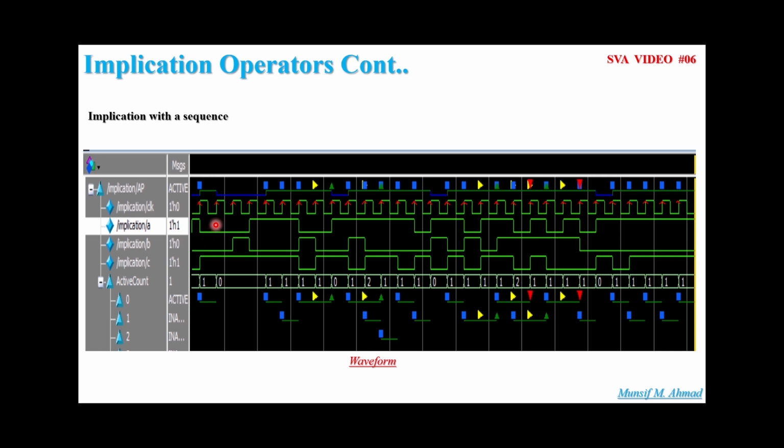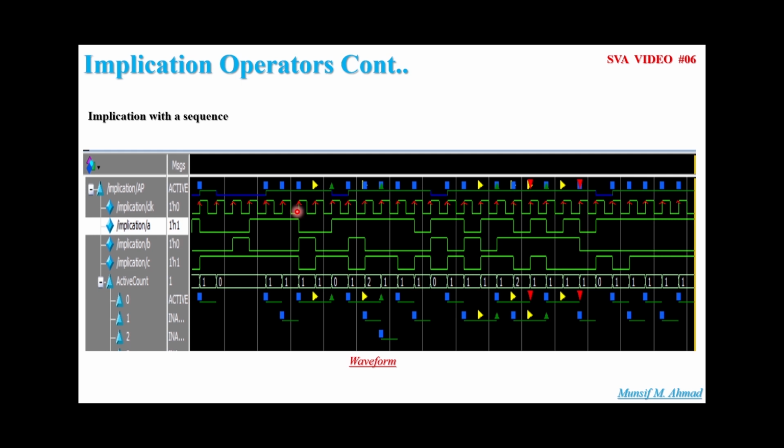Because while using the implication operator, whenever the antecedent itself is not passing, it is referred to as a vacuous success. Again, at this passage of the clock, A is high, and at the next passage of the clock, B is low. Then also we are not getting any error messages.